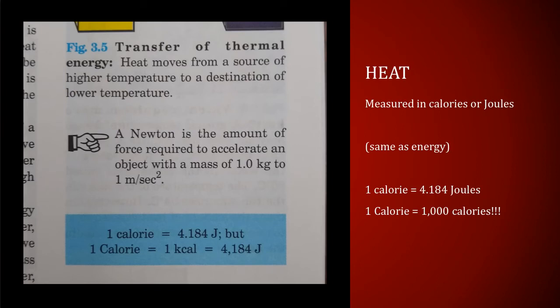Now, I want to point something out here about heat. And you see this in the margin on page 3. It talks about energy can be measured in joules and also in calories. And they do refer to a Newton somewhere on the page, so they give a definition here, the amount of force required to accelerate.